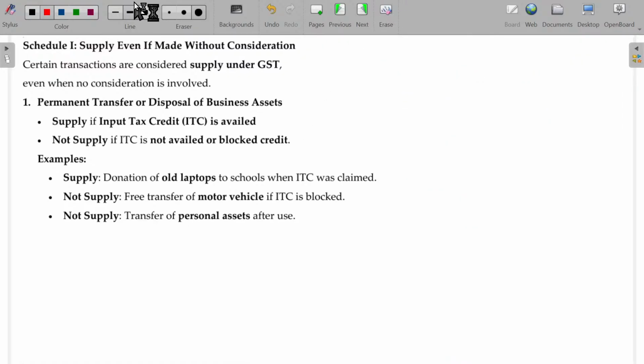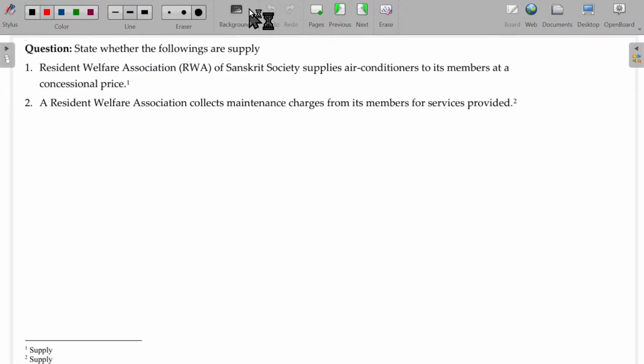Before I deal with schedule number 1 in detail, let me explain the concept called ITC. The concept called ITC. Okay. Before I go.